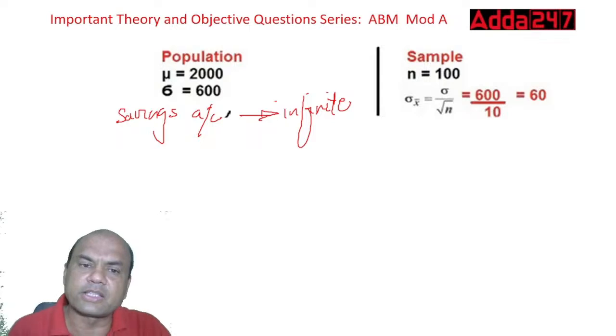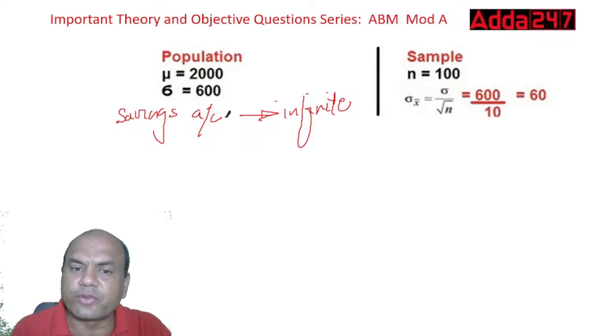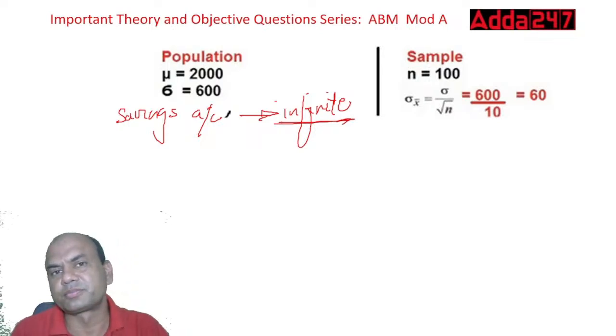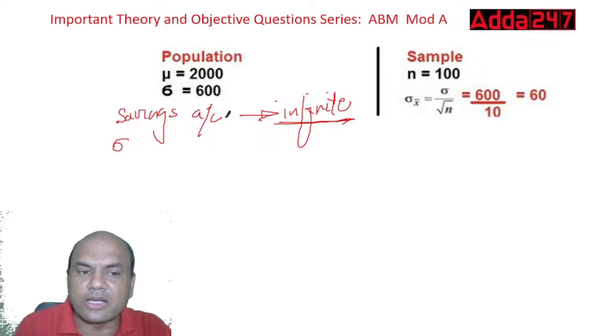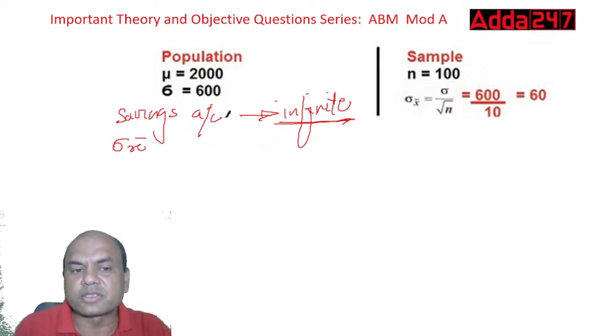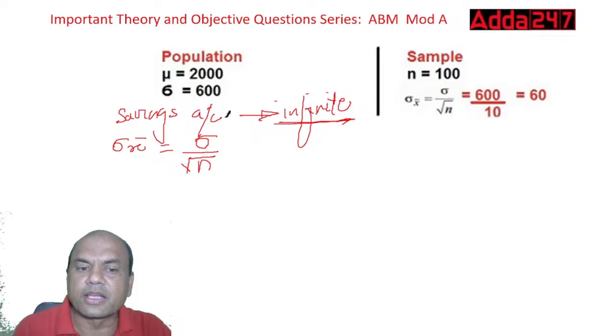While solving this numerical, the first step is to find out whether this is a finite or infinite population. For an infinite population, the formula for standard error, sigma x bar, is the standard deviation sigma upon root of n. That is the formula for infinite.